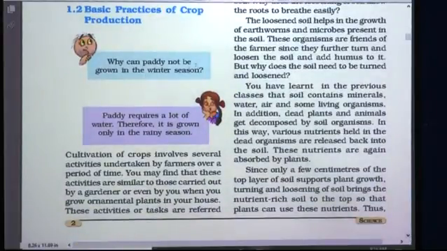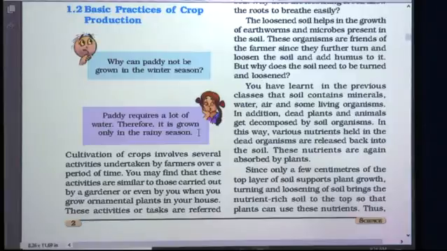Why can paddy not be grown in the winter season? Just now we have seen that paddy crop is a Kharif crop and it is sown in the rainy season. Now Bhujo has the question: why can't we grow paddy crop in the winter season? The answer is given by Paheli. Paddy requires a lot of water, therefore it is grown only in the rainy season.